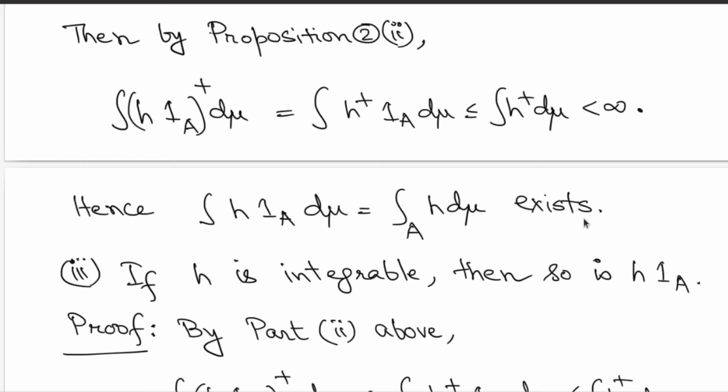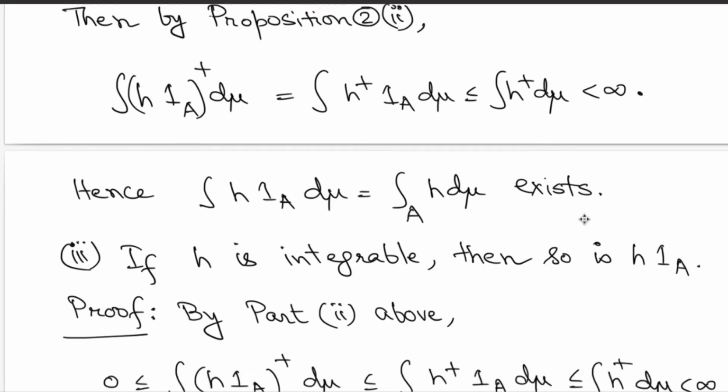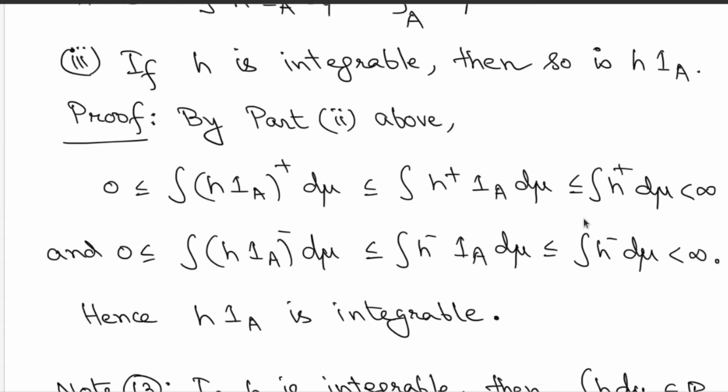Great. Now you can make a stronger statement in the case when H is integrable. So if H is integrable, then let's go back to these integrations once more and consider the inequalities. So here you assume that both H plus and H minus have finite integral. Here what is happening is that the positive part of H times indicator A will have its integration finite because it is dominated from above by the integration of H plus, which is finite.